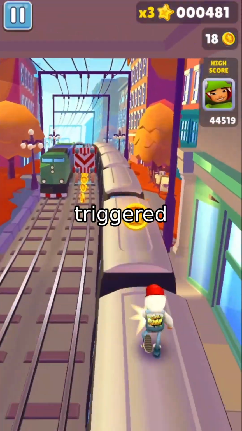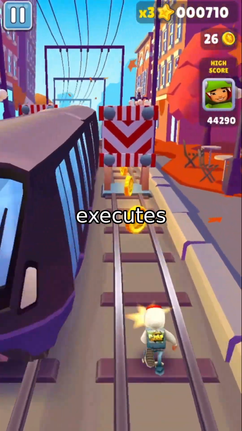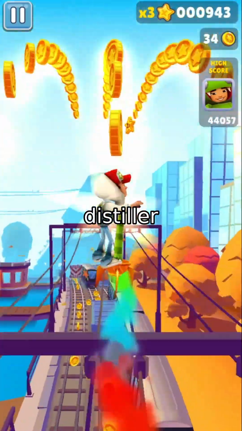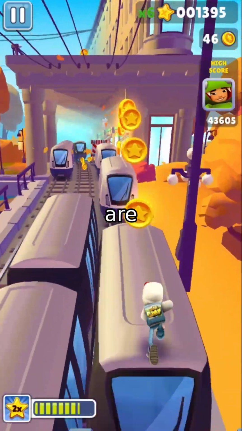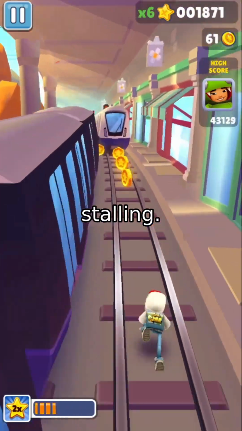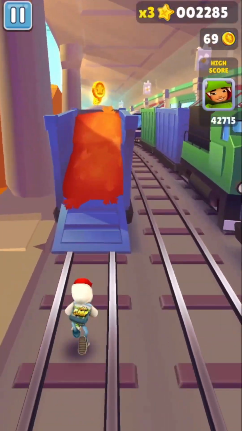The distiller's inference is triggered immediately after the first transformer layer. While the host LLM executes the middle transformer layers, which are often memory bandwidth bound, the lightweight distiller computes its prediction in parallel. In typical settings, the distillation logits are ready before the LLM reaches the final layer, so logit fusion happens without stalling. The training step, meaning the backward pass and weight update, is deferred entirely to the post-processing